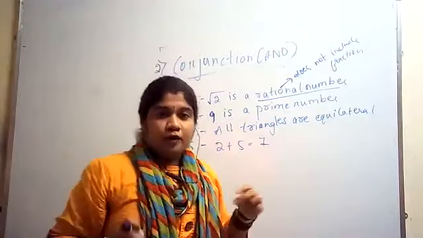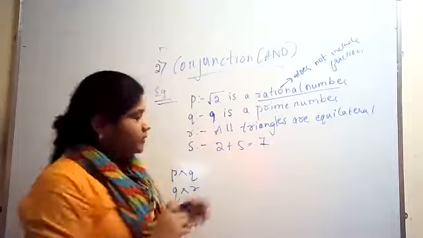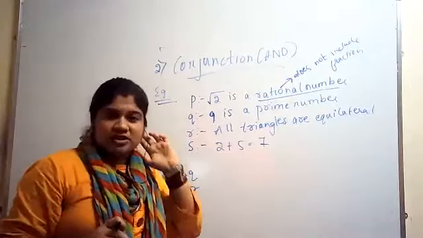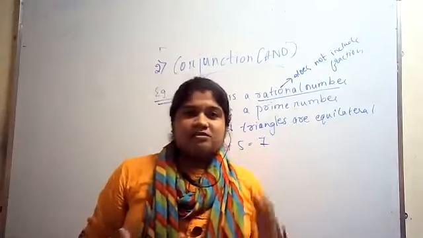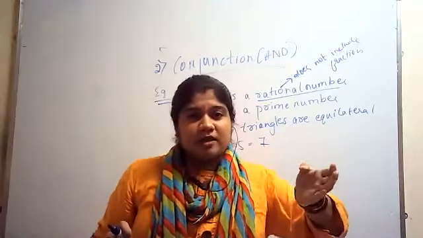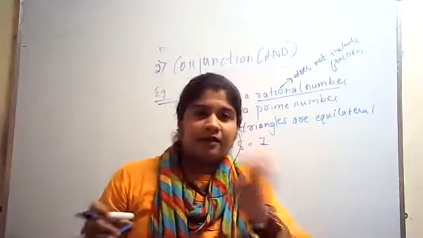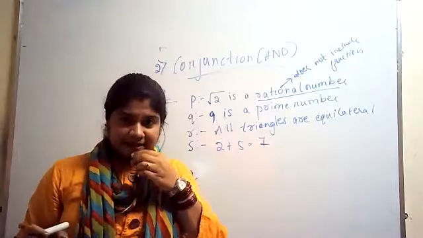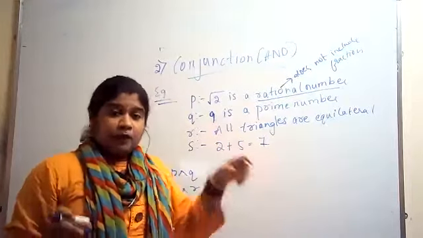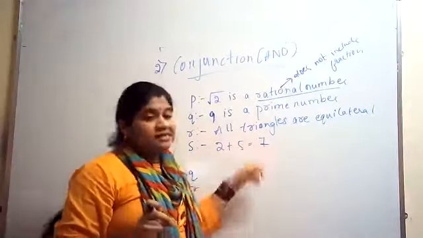Okay. So here, conjunction is nothing but an AND gate. In DMS, just digital logic, one truth table and our work was completed. Whereas here, we need to justify our answers with statements.